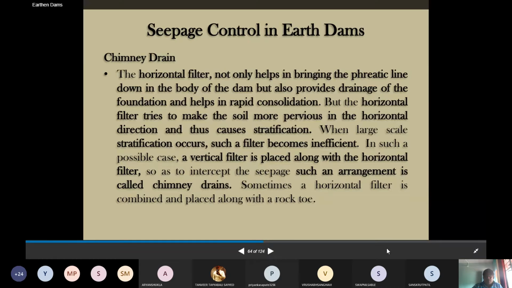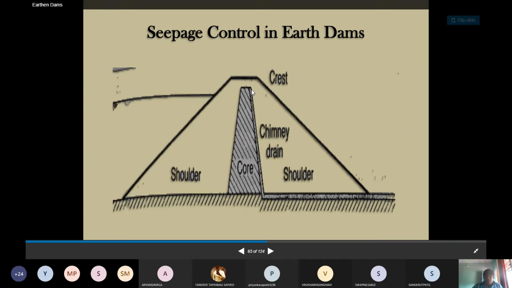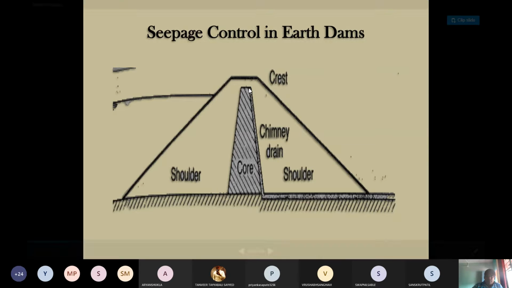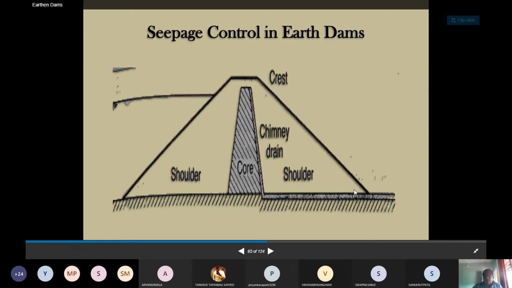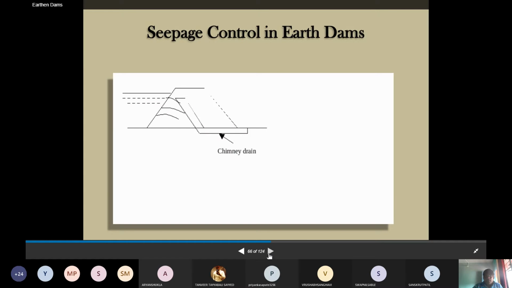Sometimes a horizontal filter is combined with the chimney drain, placed along with a rock toe filter. See the diagram. The chimney drain is located along with this central impervious core, and it should be provided on the downstream side. And this is the horizontal filter. So this is the casing part. So the crest, and we are going to provide it so that the seepage is controlled because of this chimney drain.